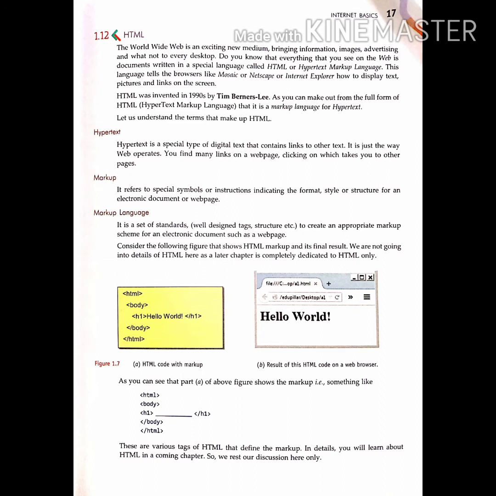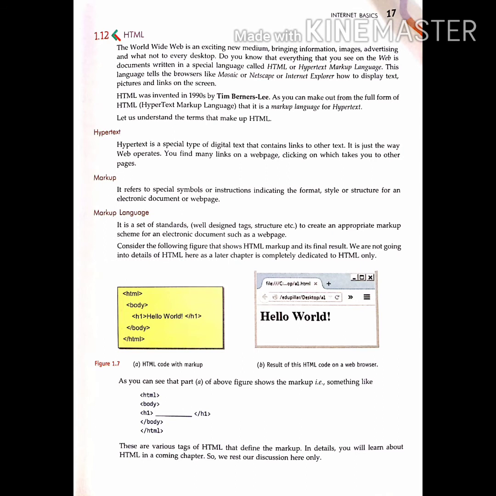It is just the way web operates. You can find many links on a web page, clicking on which takes you to other web pages. So hypertext is a special type of digital text that contains links to other text. Markup refers to special symbols or instructions indicating the format, style or structure. Markup language is a set of standards to create an appropriate markup scheme for an electronic document such as a web page.